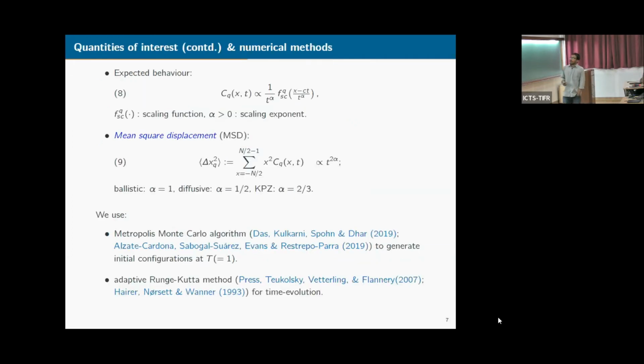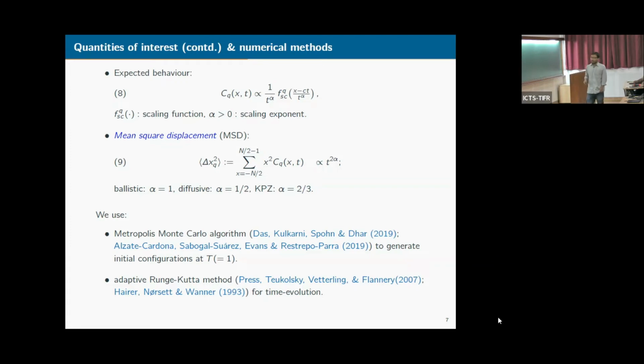And for this conserved quantity Q, we expect that this correlation follows some kind of scaling law. Here F is the scaling function and alpha is the scaling exponent. We will also compute mean square displacement to extract this alpha directly. Some important cases: ballistic behavior happens when alpha is 1, diffusive behavior happens when alpha is 1/2, and KPZ behavior occurs when alpha is 2/3.